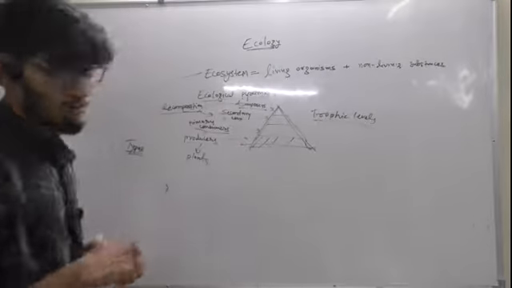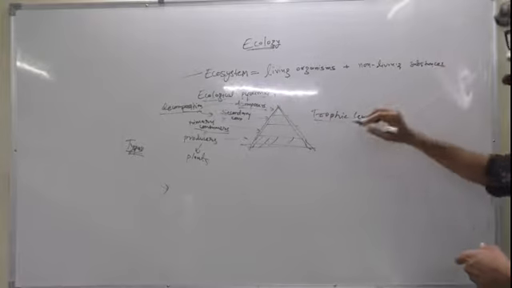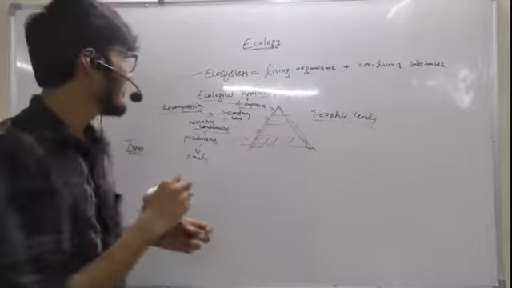Before that, I would like to say that to study the ecosystem, we have to study different parameters.